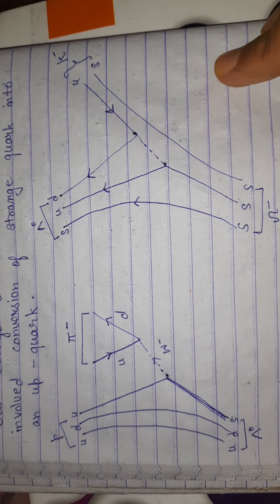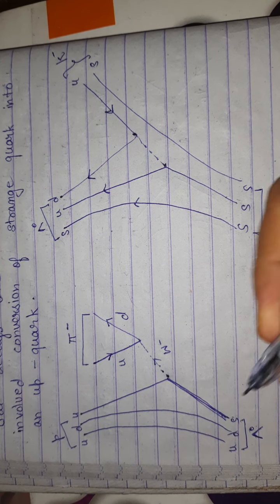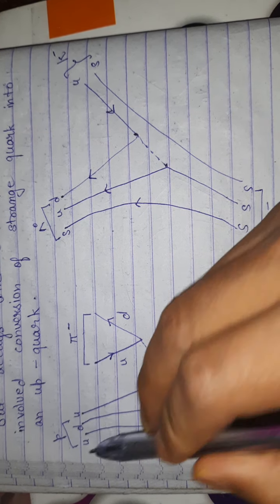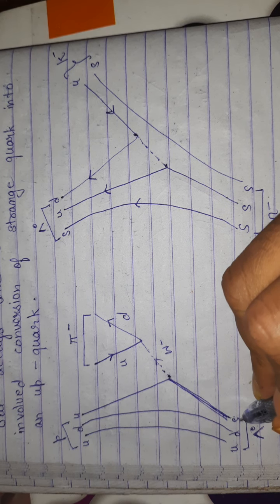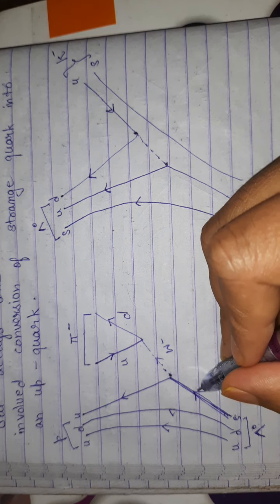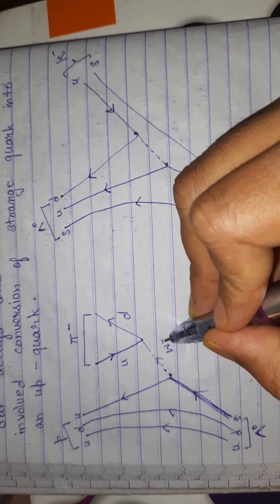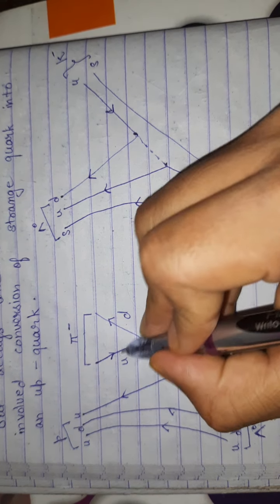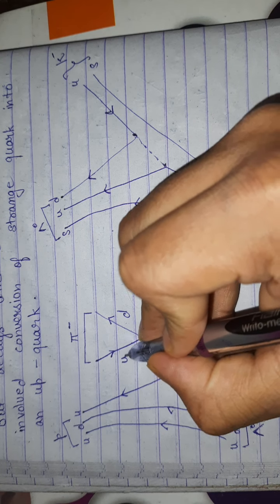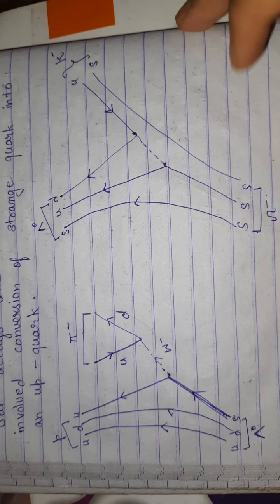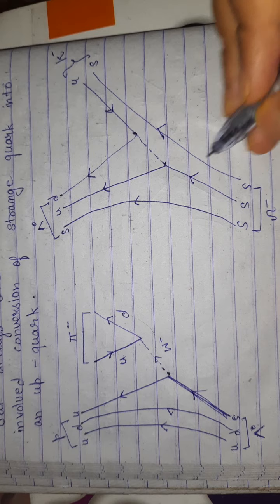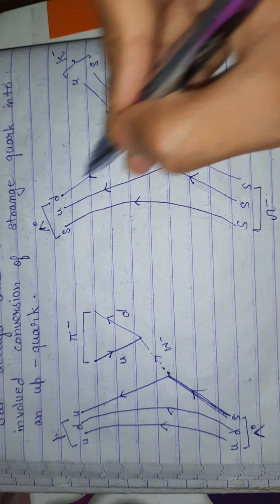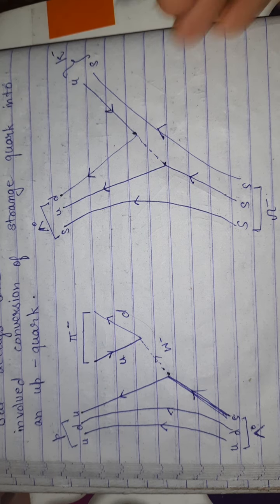Okay, so here are the two reactions where lambda is changing into pion and proton, and here omega is changing into lambda and kaon. We can see that strange quark and up quark are interacting via weak interaction and changing into up quark and down quark. This is actually an anti-up quark because of the direction we can see here. Similarly here, the s quark is involved, and the u quark from lambda is involved, which further converts into down quark and up quark.